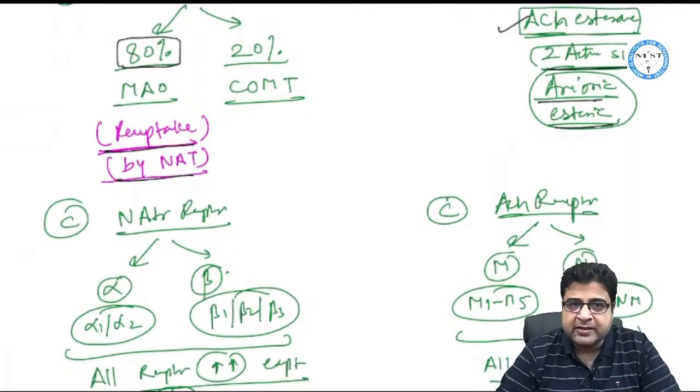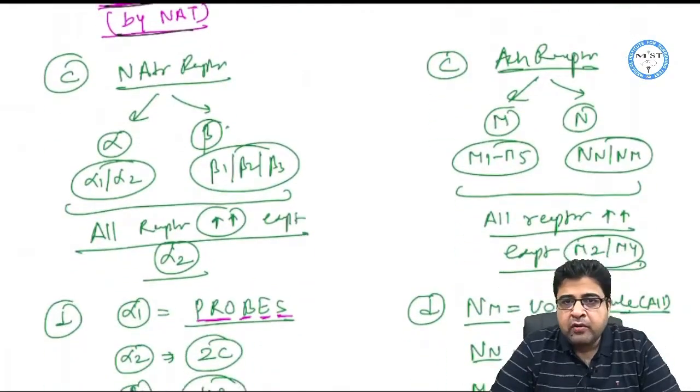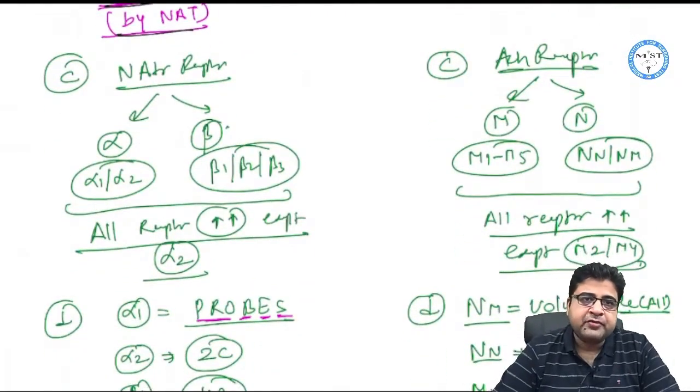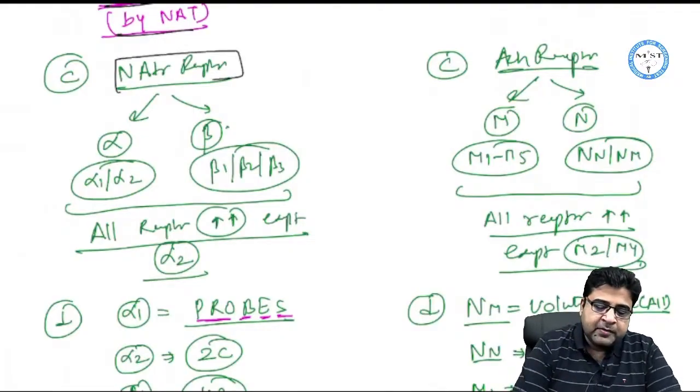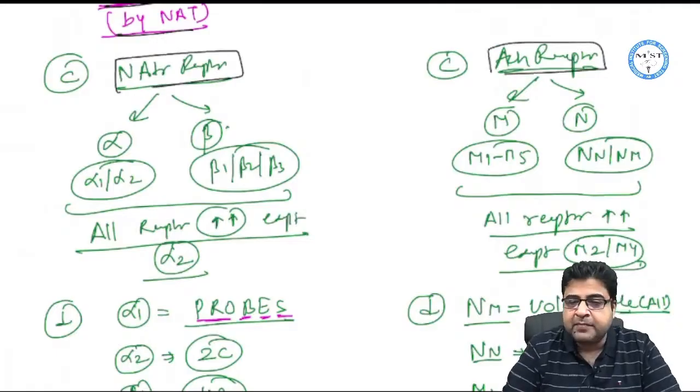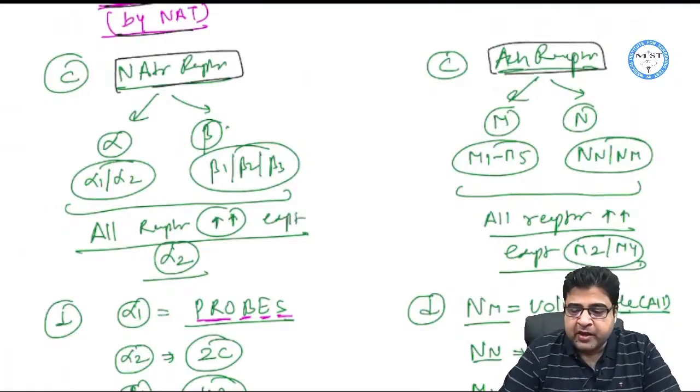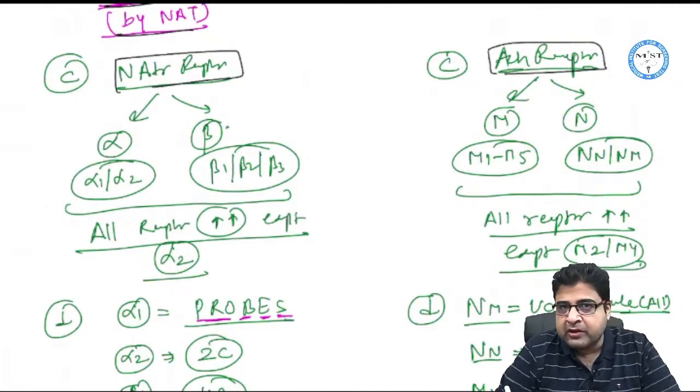After that we discussed the different types of receptors of the sympathetic and parasympathetic systems. We know that noradrenaline is a part of the sympathetic system and acetylcholine is a part of the parasympathetic. So in the parasympathetic system, acetylcholine will act on muscarinic receptors or nicotinic receptors.